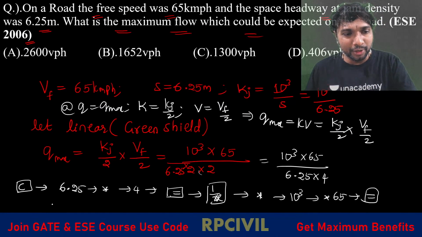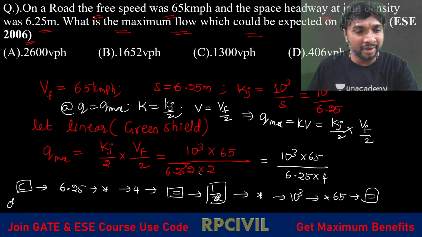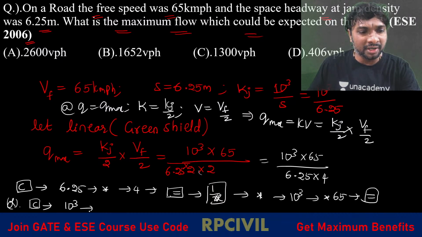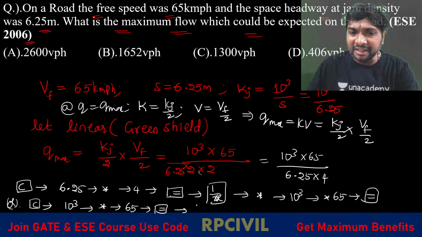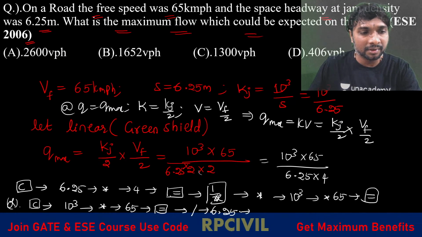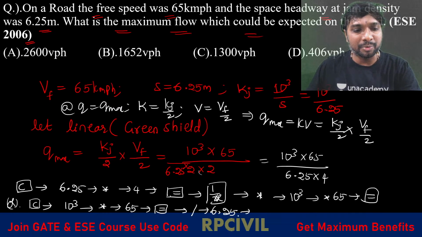So this is one way of doing it, or what else can you do? Clear all. Then first you start with the numerator 1000. After 1000, the multiplication symbol, multiplied by 65. Then equality, and you get the numerator value. Then you go for the denominator: enter 6.25, then again the denominator, then 4.